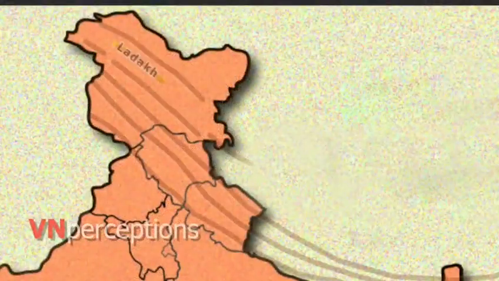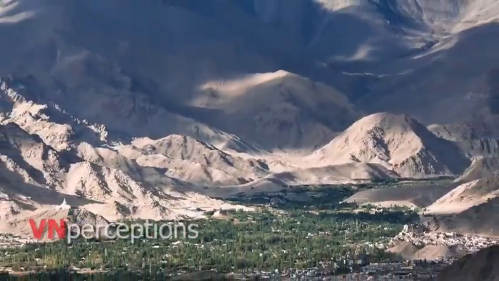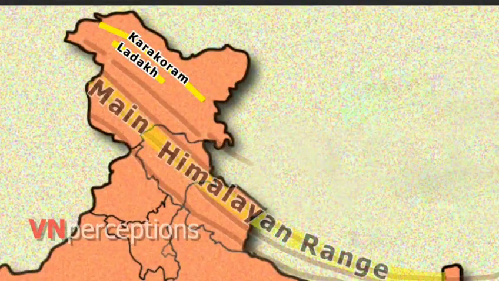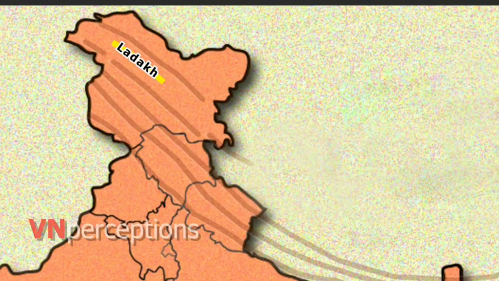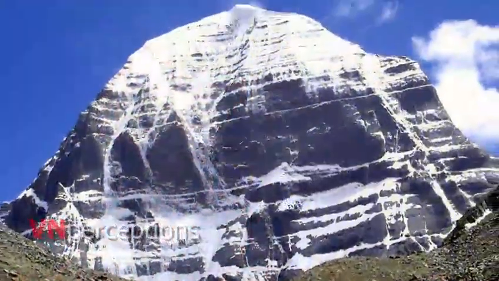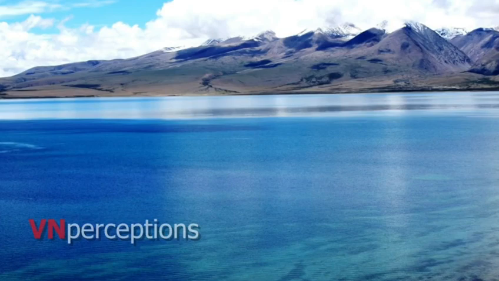The next one is the Ladakh Range. It is more or less like a huge high altitude plateau region. It is located between the Karakoram Range and the main Himalayan range. It lies in the rain shadow area. The entire Ladakh region can be described as a cold desert. The next one is the Kailash Range. Now, this range lies entirely outside Indian territory. The Kailash Peak and Mansarovar are the prime attraction for pilgrims.